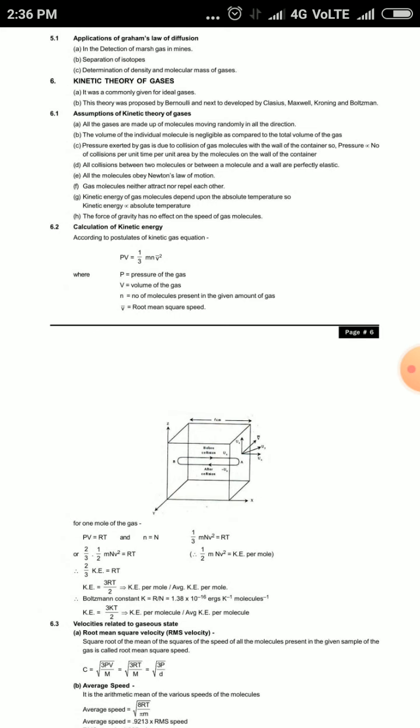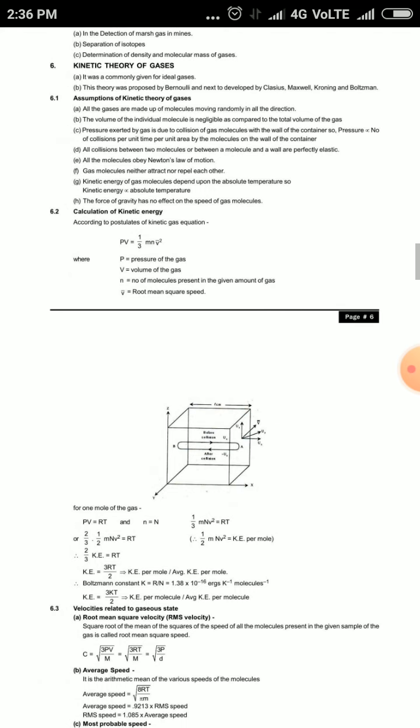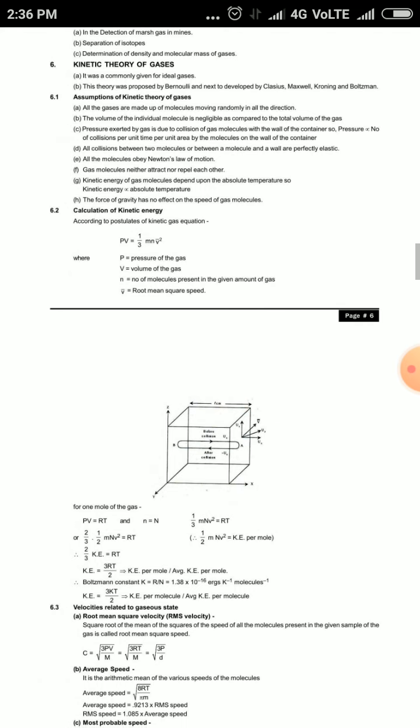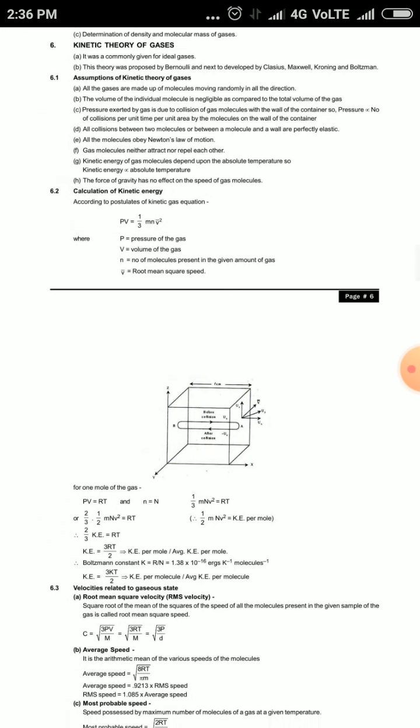All the molecules obey Newton's laws of motion. Gas molecules neither attract nor repel each other. The kinetic energy of gas molecules depends upon the absolute temperature, so kinetic energy is directly proportional to absolute temperature. The force of gravity has no effect on the speed of gas molecules.